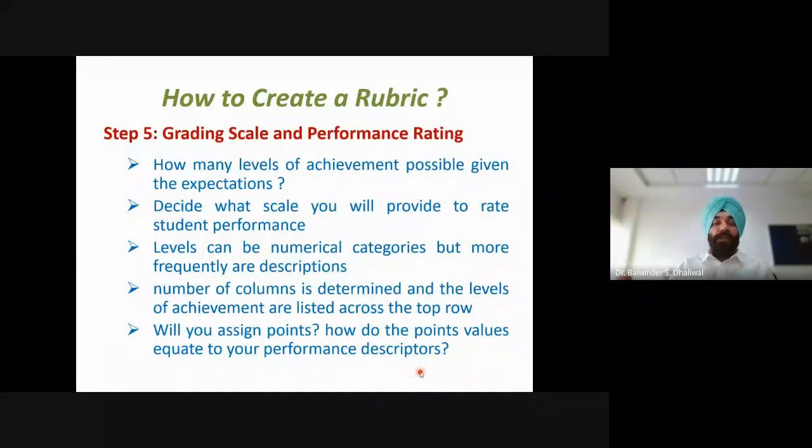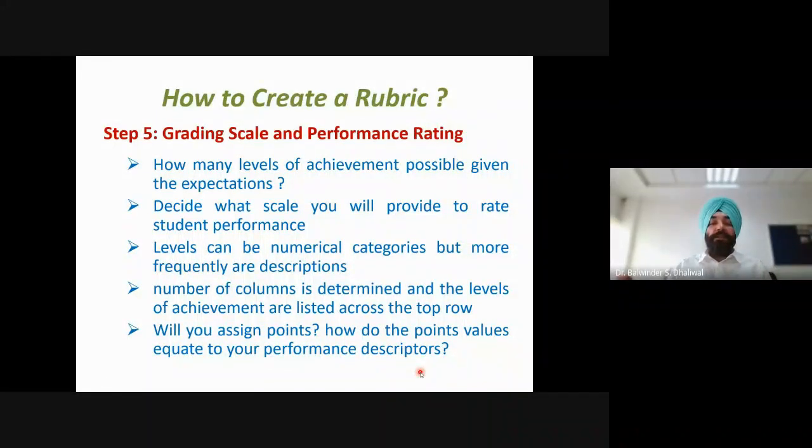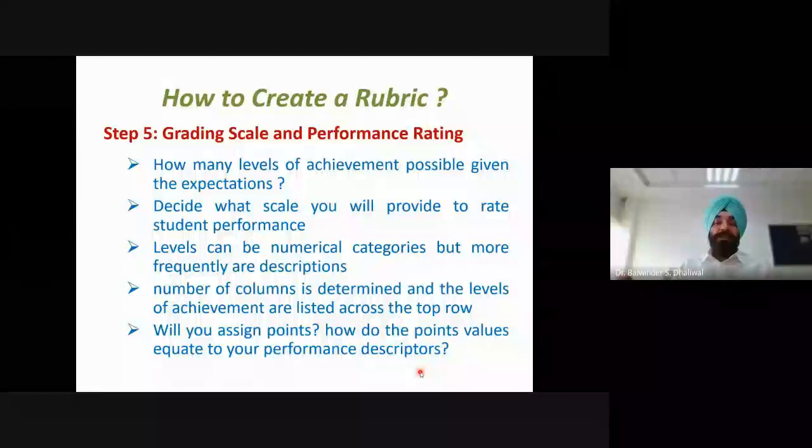Once we have the criteria points, which form the leftmost column, we need to write the top row. In the top row, we have the performance levels. At this point, we need to decide how many levels of achievement are possible given the expectations. What expectations have we considered, and how many different levels are there for those expectations?